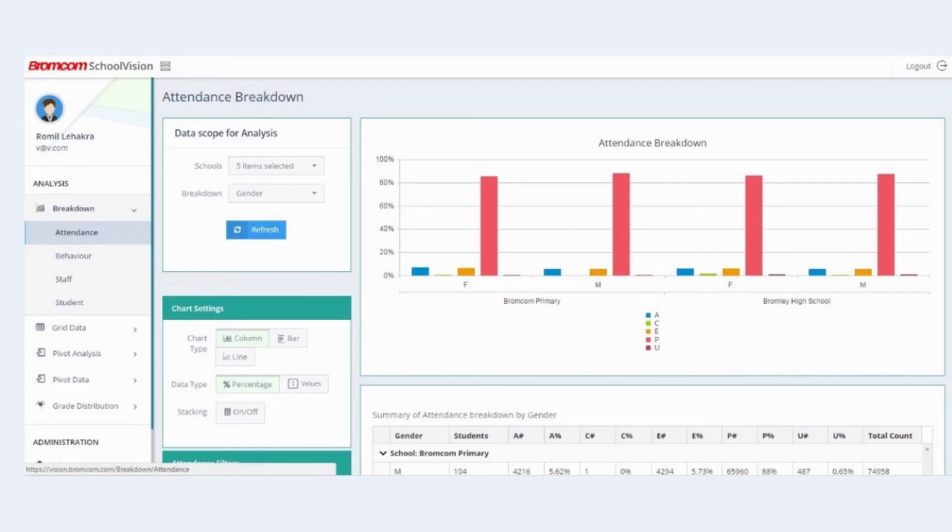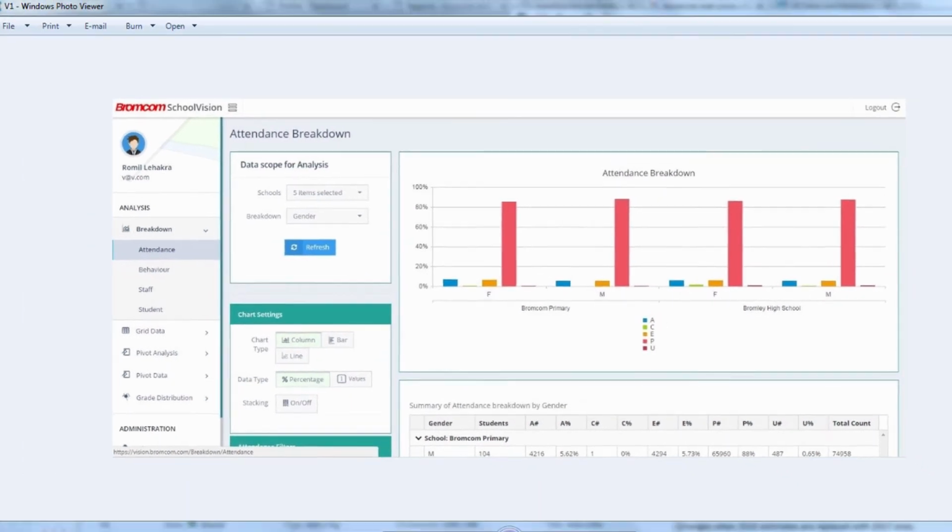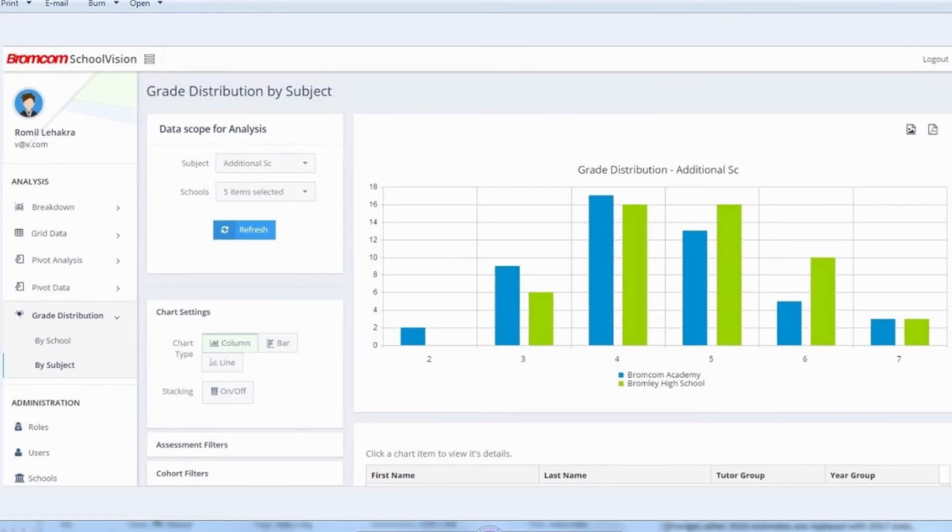Advanced Report Builder will also combine with our Map Vision project to allow multi-academy trusts to report on students from multiple schools across a federation.